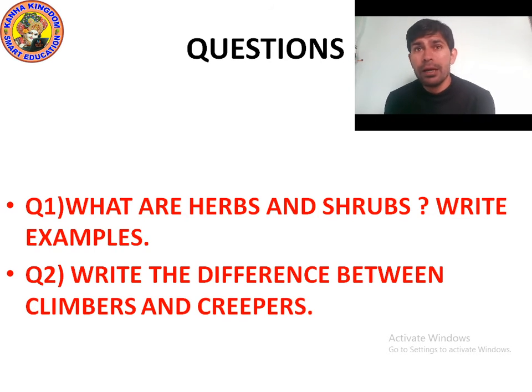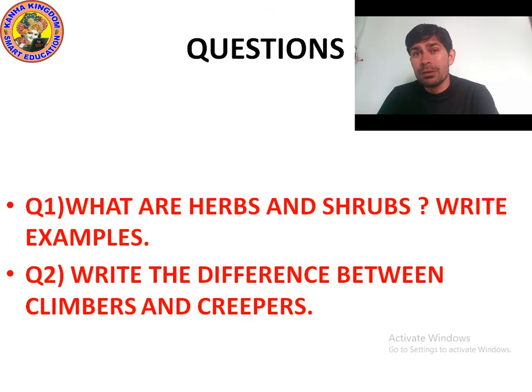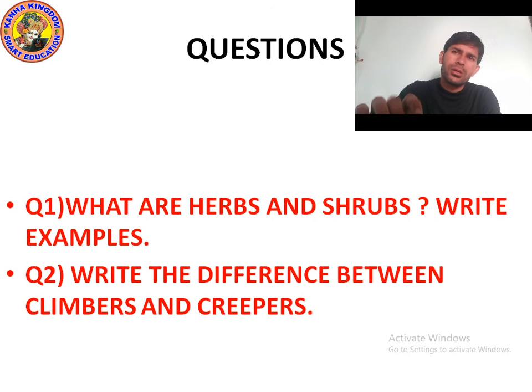They are usually short and may not have many branches. They are used to make many things like medicines, perfume, food, flavoring. An example of herbs is coriander.